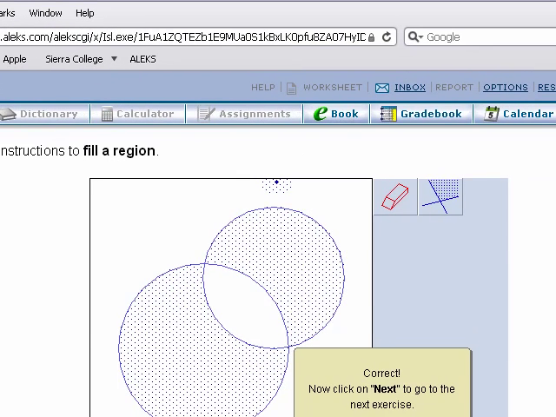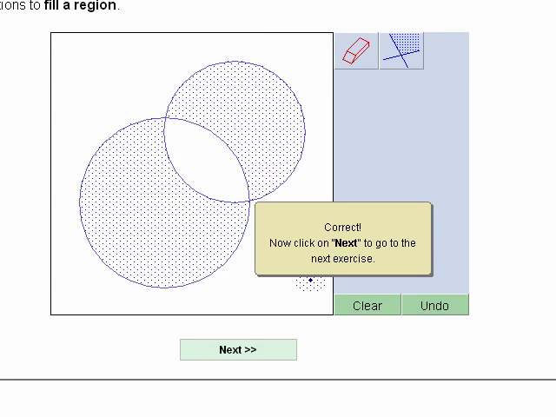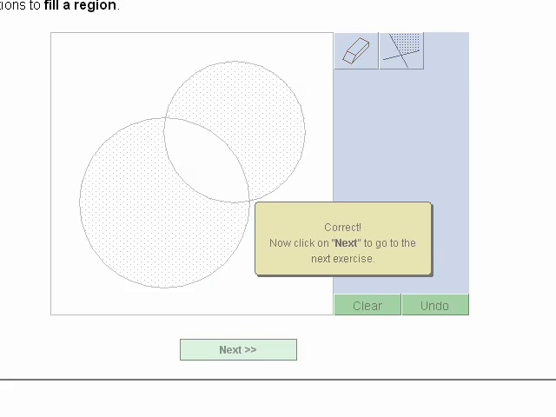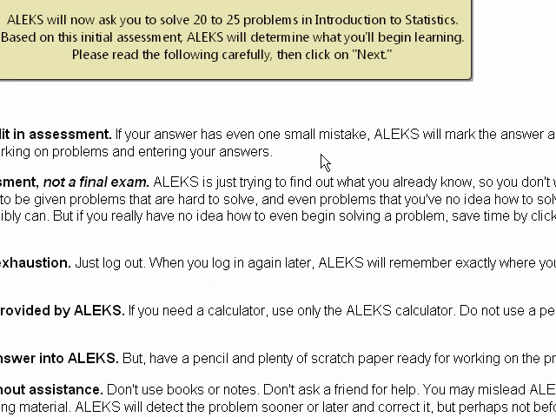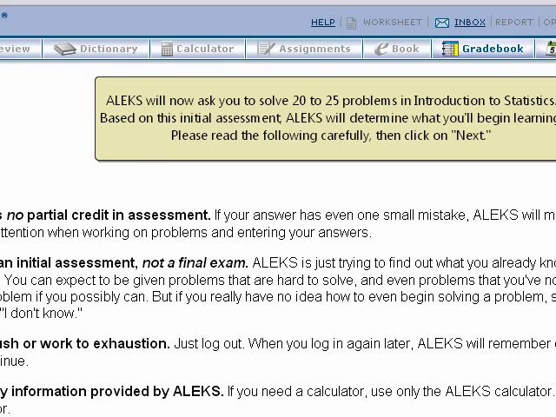So now, because I have the option to do this, I'm going to bypass all of this. And then after you bypass it, you're going to come up with the assessment, the dreaded assessment. And it turns out it's about 20 to 25 problems in introductory statistics. Based on this initial assessment, ALEX will determine what you'll be learning next.